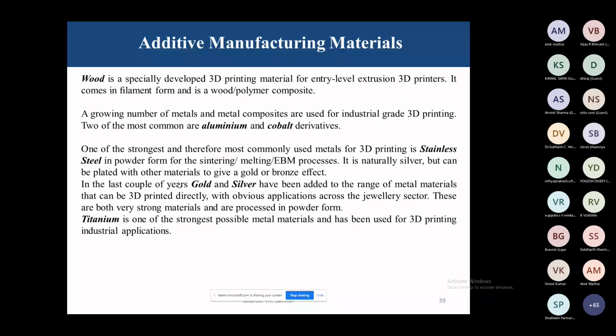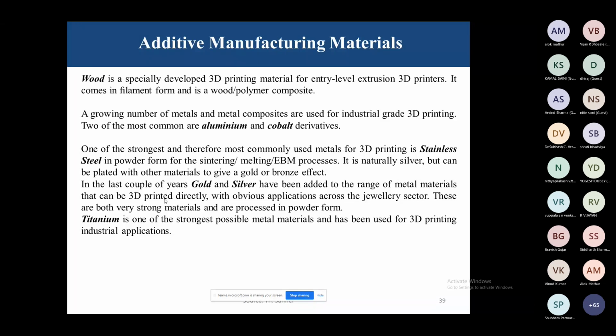Wood is an especially developed 3D printing material for entry-level extrusion 3D printers. It comes in filament form and is a wood and polymer composite. So today I have selected to develop the composite which is based on wood powder. We have different types of examples. We are trying to produce those wood-based composites.